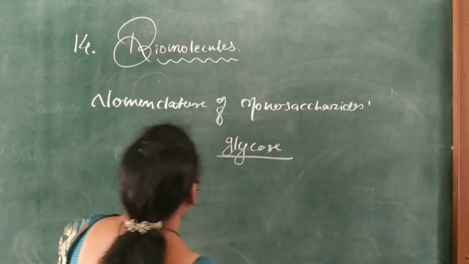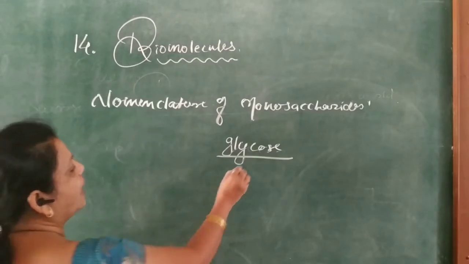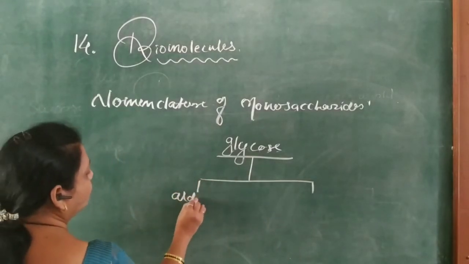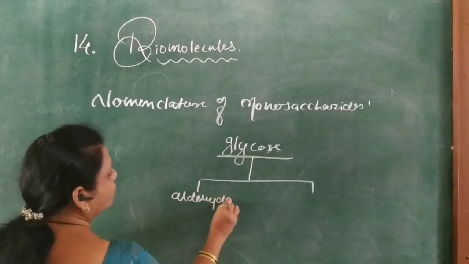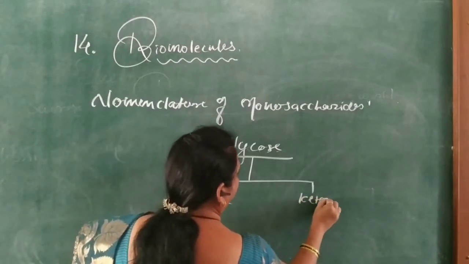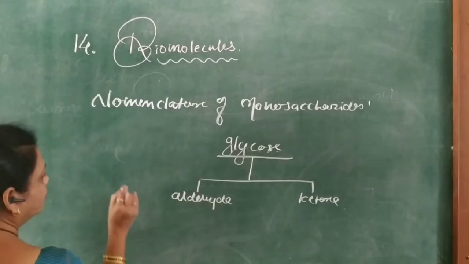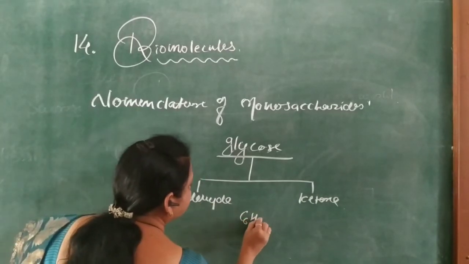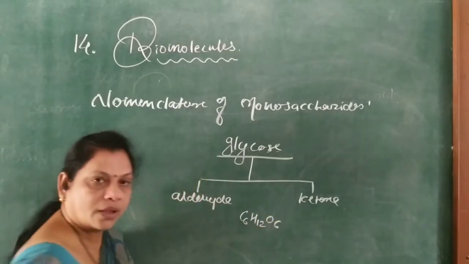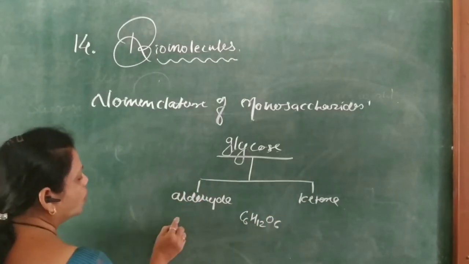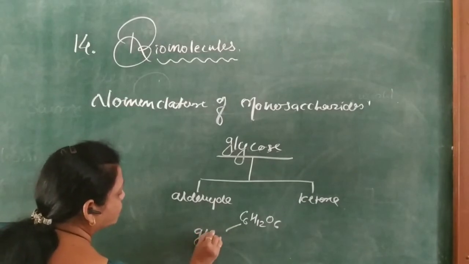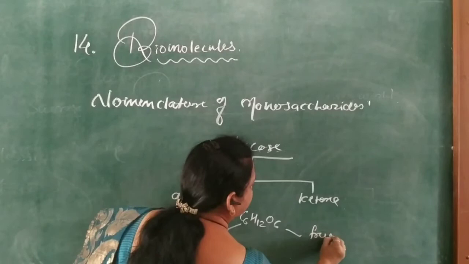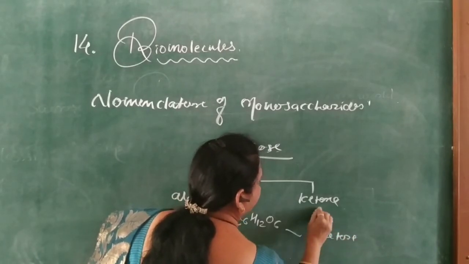These monosaccharides contain an aldehyde group or a ketone group. For example, glucose and fructose have the same molecular formula C6H12O6, but glucose contains an aldehyde group, whereas fructose contains a ketonic group.